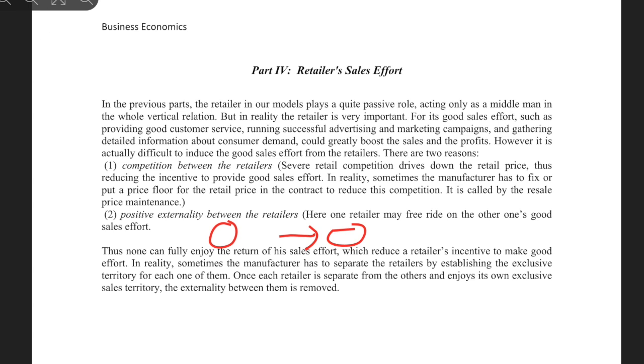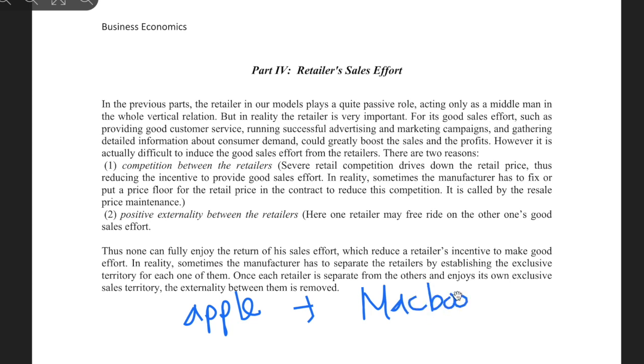I have a little example. Assume you own Apple, and now you came up with a new MacBook. You promoted the MacBook with very good advertising.